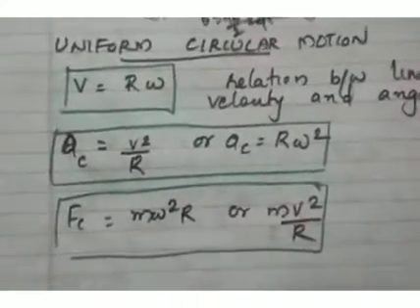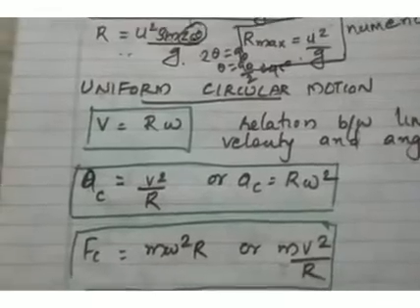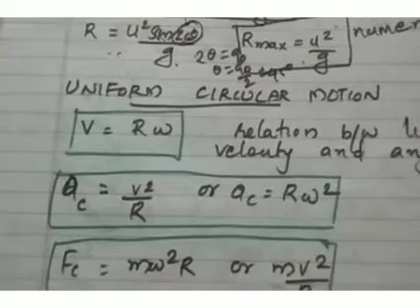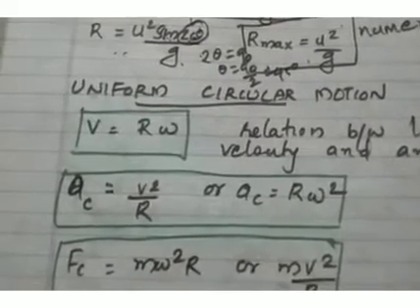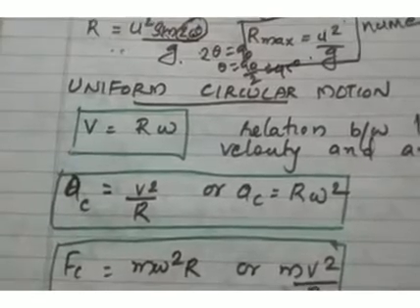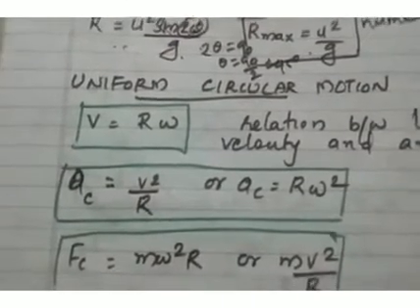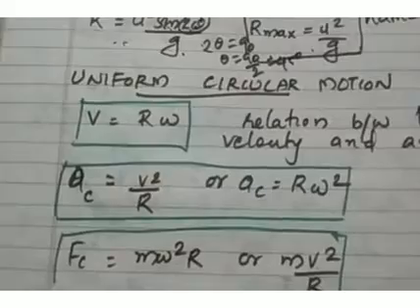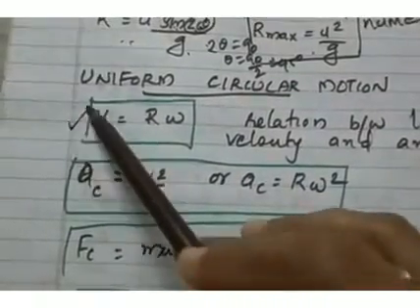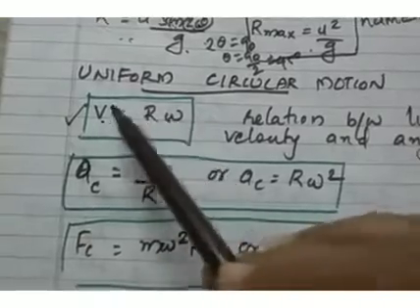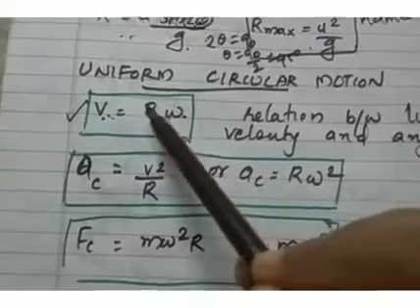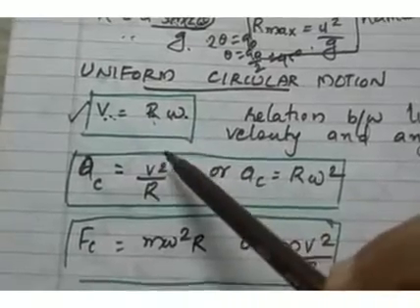Then we discussed uniform circular motion, and you had studied the basics of uniform circular motion in your class 9 physics. Even though it is a uniform motion, there will be some acceleration because the object changes its direction at every point. So uniform circular motion is an accelerated motion, and in uniform circular motion you study this derivation: v equal to r omega, where v is the linear velocity, omega is the angular velocity, r is the radius of the circular path.